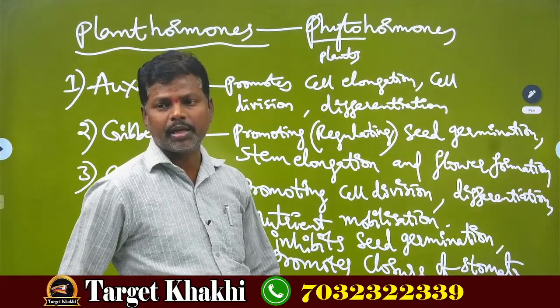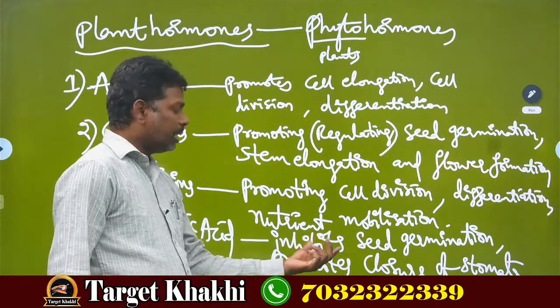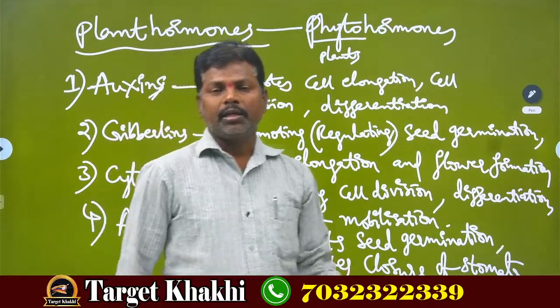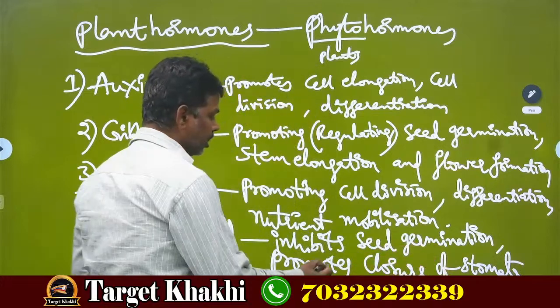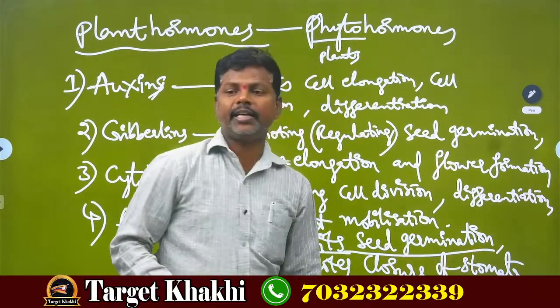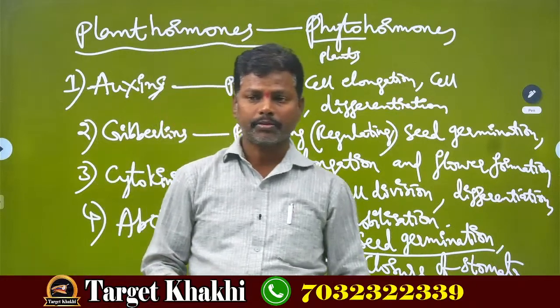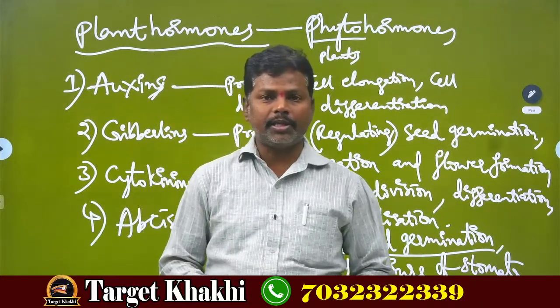Closure means closing of stomata. Here inhibits means stops. Inhibiting seed germination is called seed dormancy. What do you mean by seed dormancy?